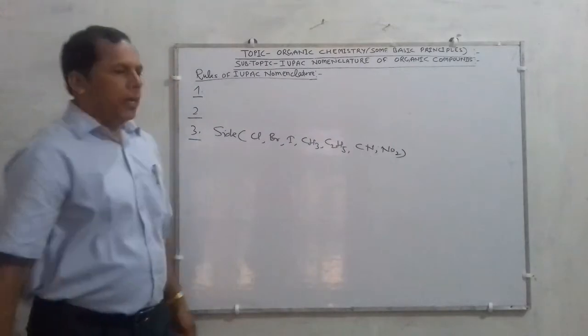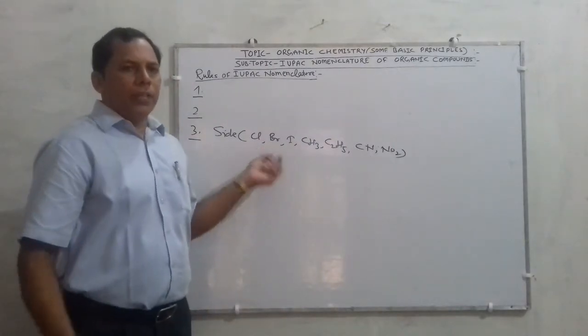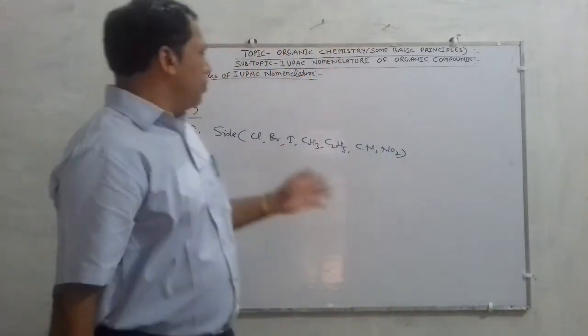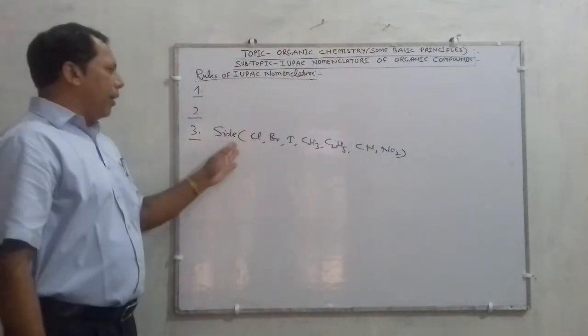If they are present, they are considered as a side chain. That means an atom or group of atoms is called a side chain.